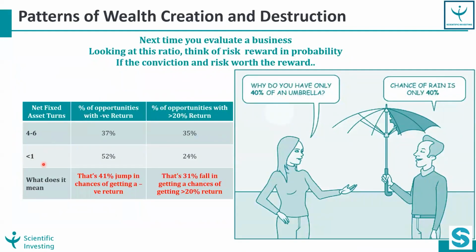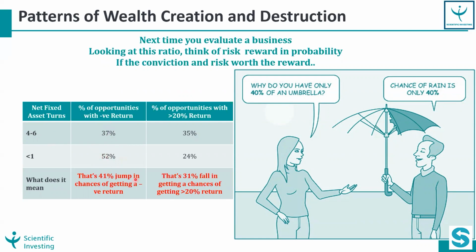So when your net fixed asset turnover is less than 1, almost 52% of the companies have given negative return. But when your net fixed asset turnover is between 4 to 6, only 37% of the companies have given negative return. So still you have many companies. If in one of every 3 companies one has given negative return, here every second company has given negative return. So if your asset turnover is less than 1, there are higher chances of failure.